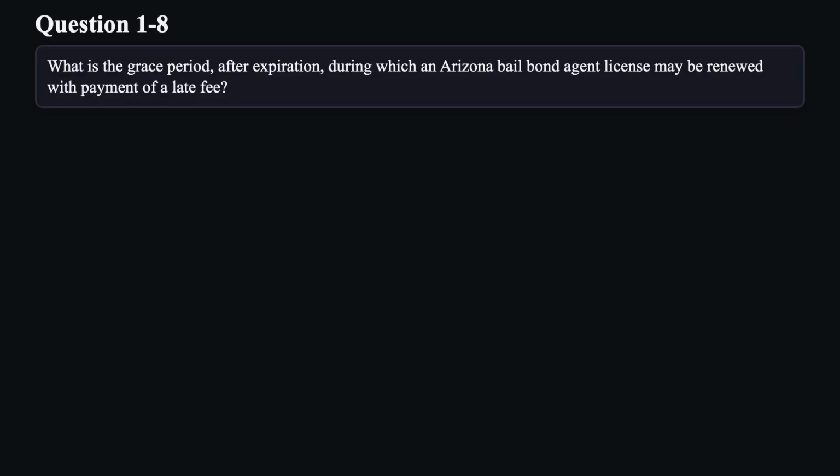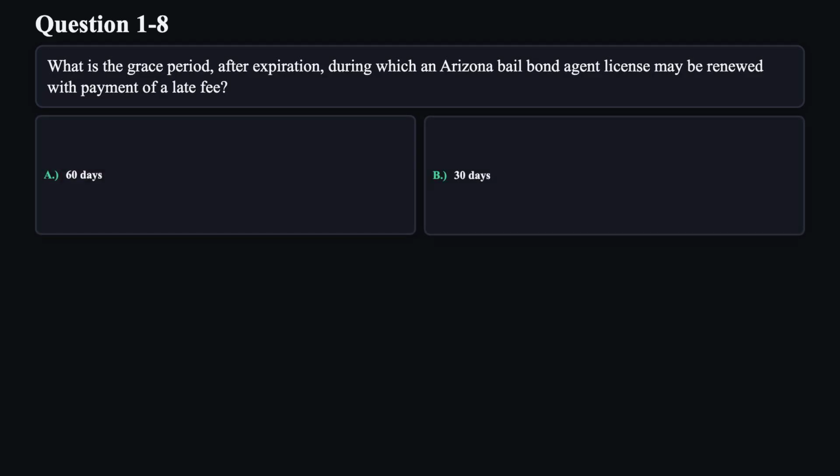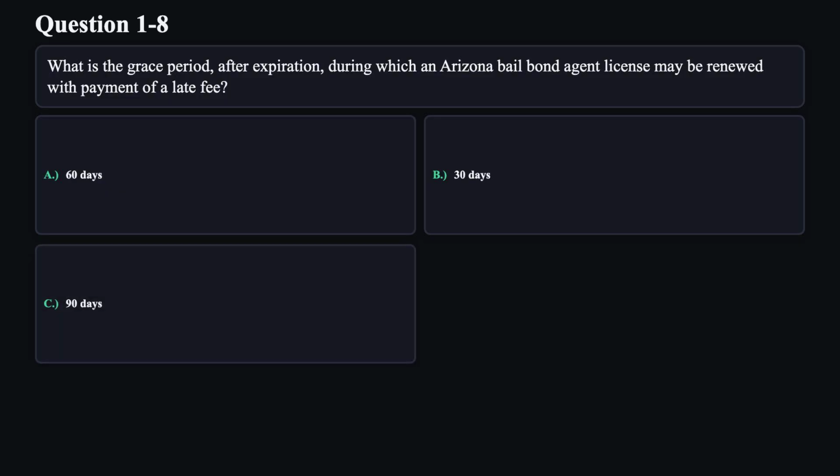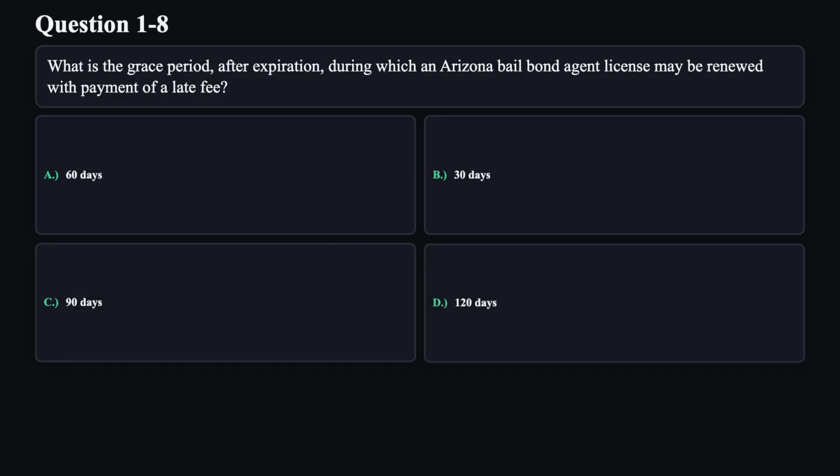Question 8. What is the grace period after expiration during which an Arizona bail bond agent license may be renewed with payment of a late fee? A. 60 days. B. 30 days. C. 90 days. D. 120 days.